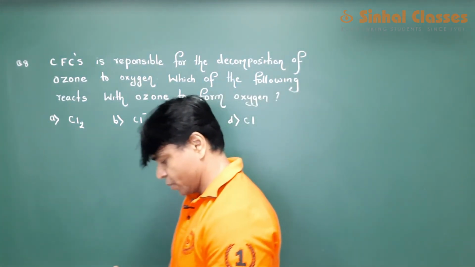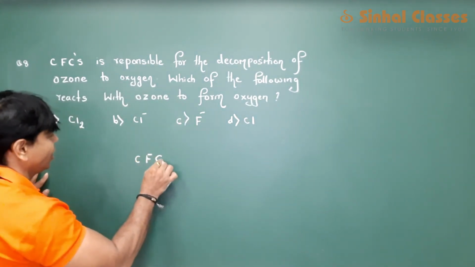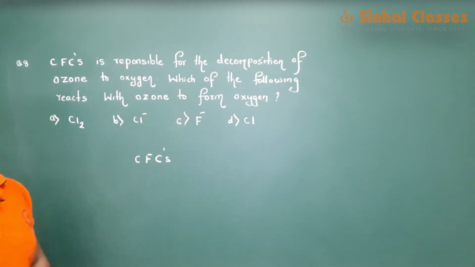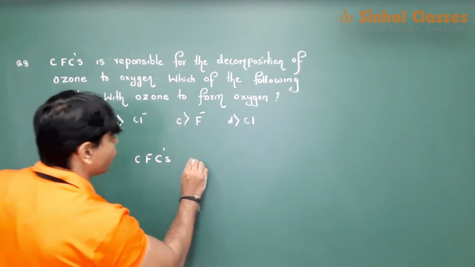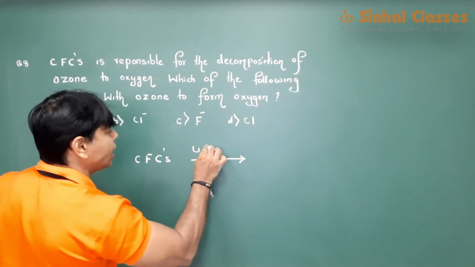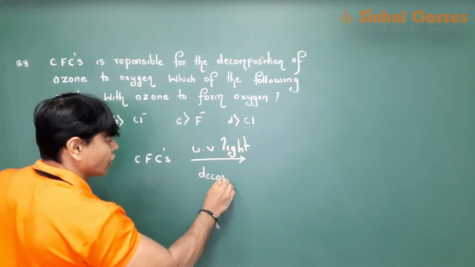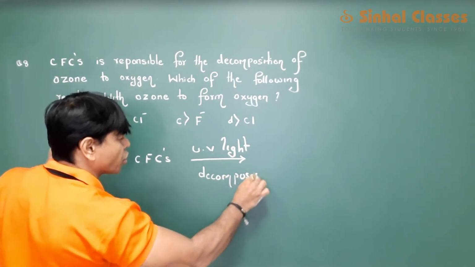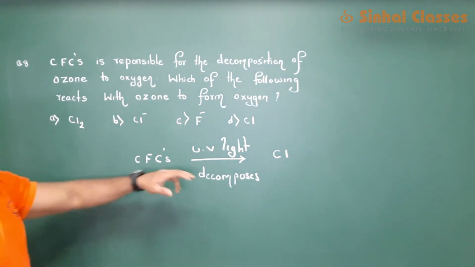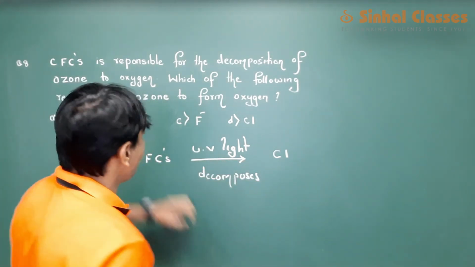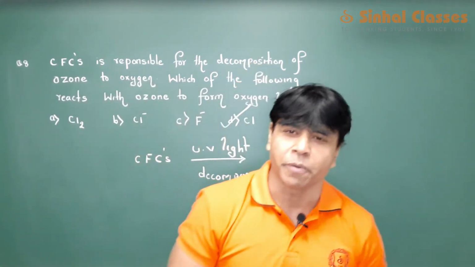So now, CFC, that is chlorofluorocarbon, in presence of UV light, it decomposes to give Cl. This will react with ozone to give you oxygen. So your answer for this question is D, which is a correct option.